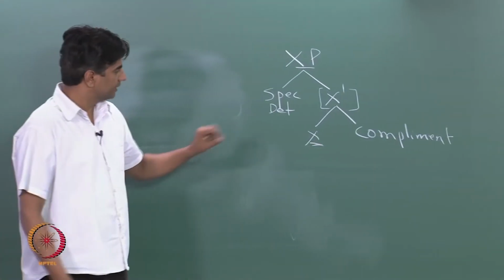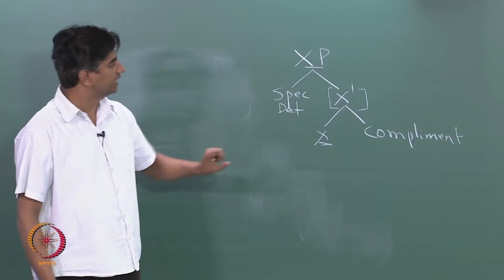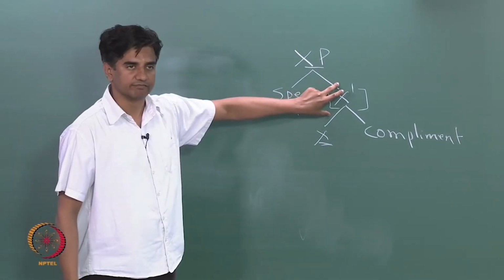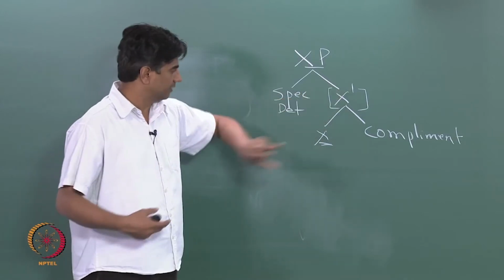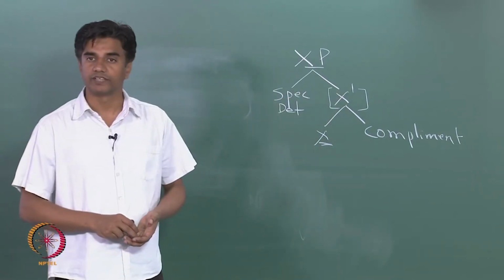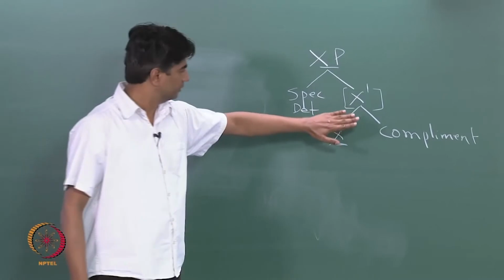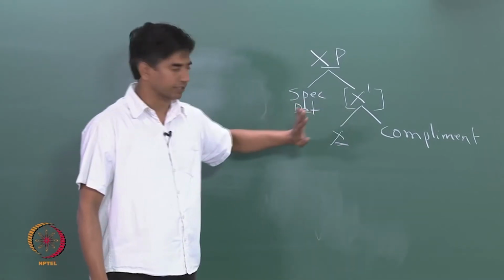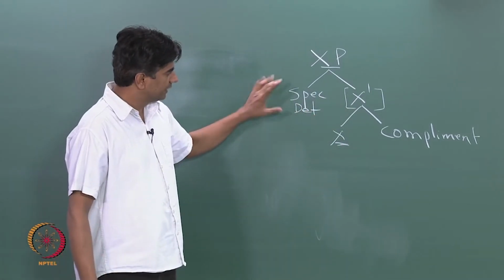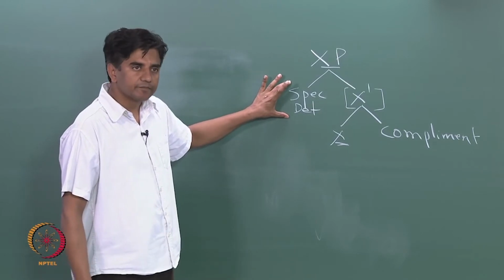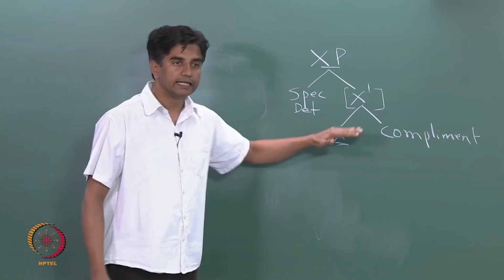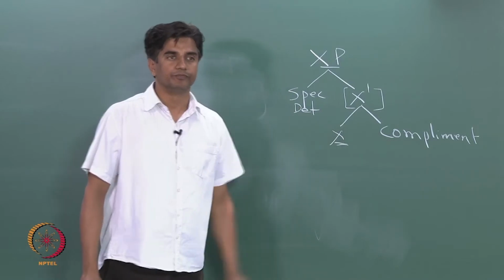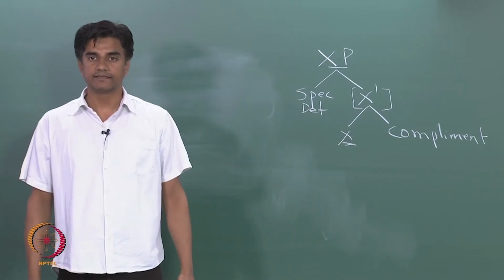The thing is, what do you see here? We have already talked about this part, and I think I have repeated this enough times so that you understand the requirement and function of this part. Look at this. Structurally, specifier is higher than its head and complement both. Making sense?